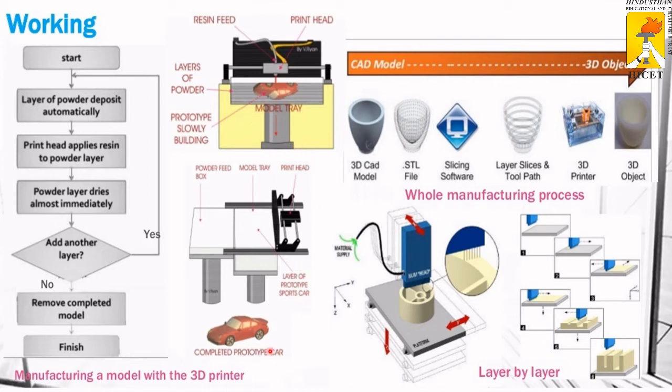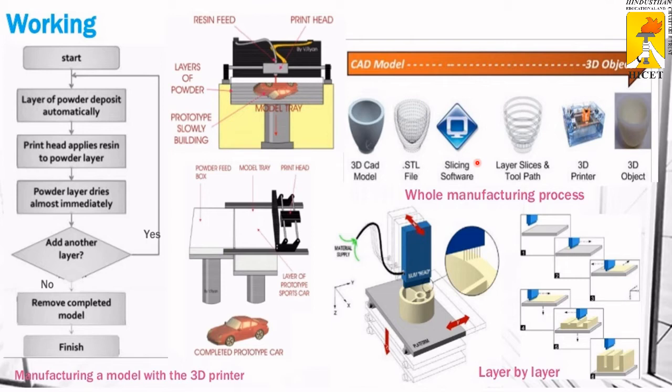Completed prototype car. How is it possible to go from a CAD model to a 3D object? Creating the CAD model is the first step of our designing stage. After that, the CAD model is converted into an STL file, a stereolithography file. After that, we use slicing software. Slicing software is the middleman between a 3D model and a 3D printer, because we are talking about layers. The slicing software converts the object into layers.